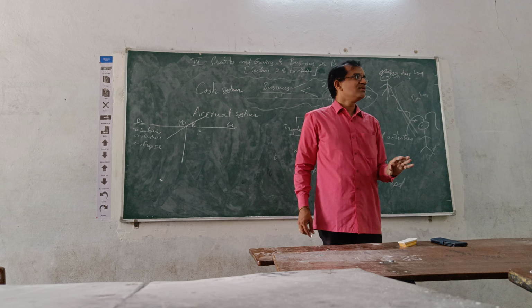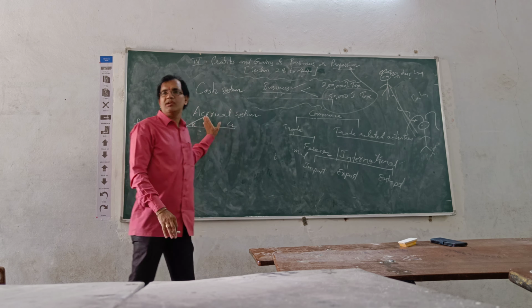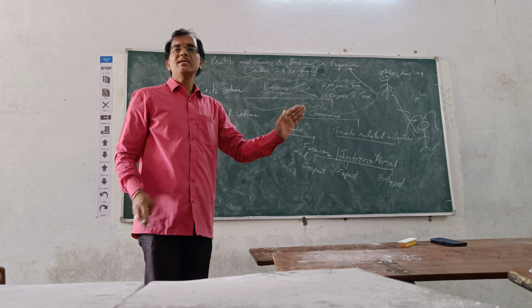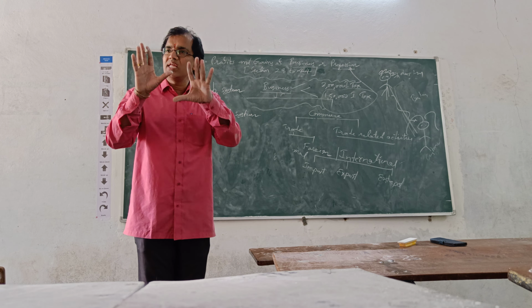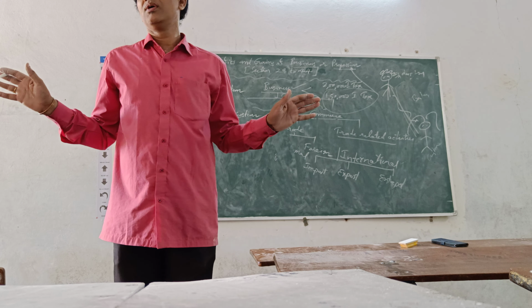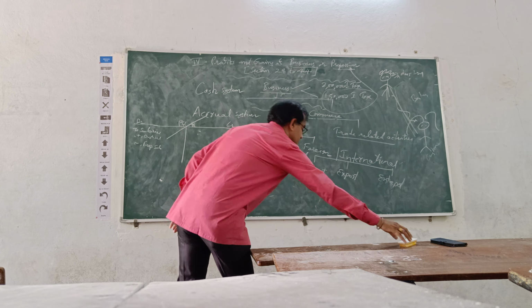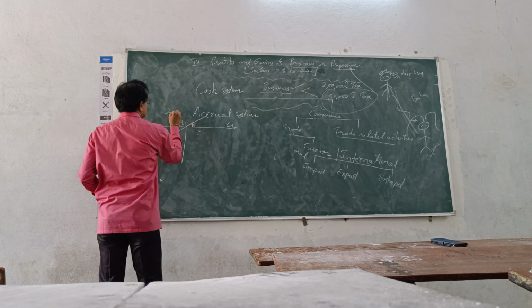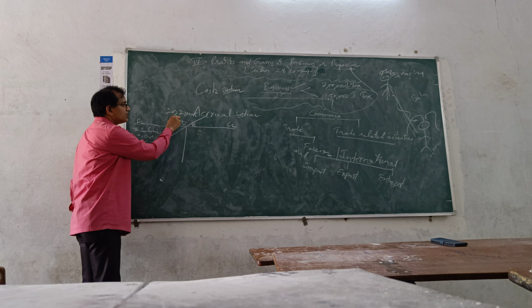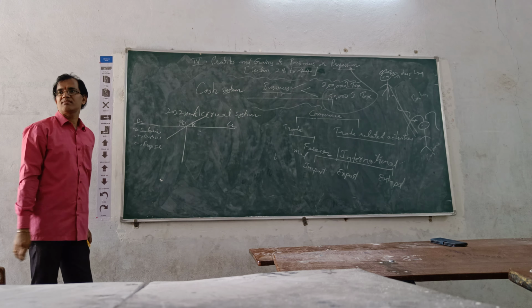Cash system is only if you paid, that will be taken into account. Whichever year it belongs to, you do not consider. Year of payment is only considered. It belongs to which year, you are not going to take care of. Let us take for example. This is 2022 year's profit and loss account.